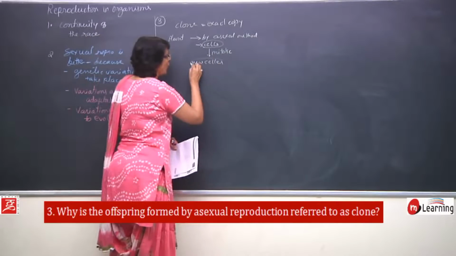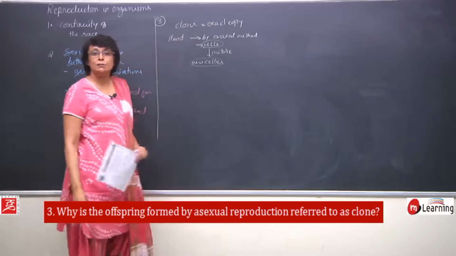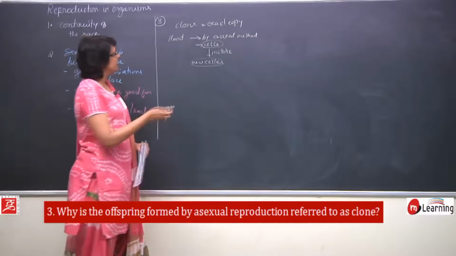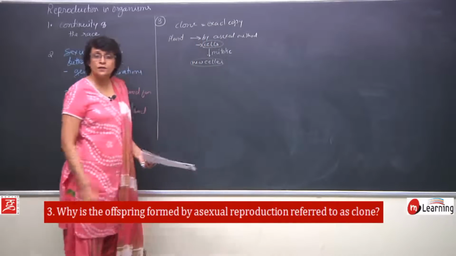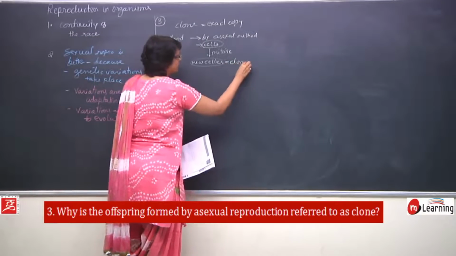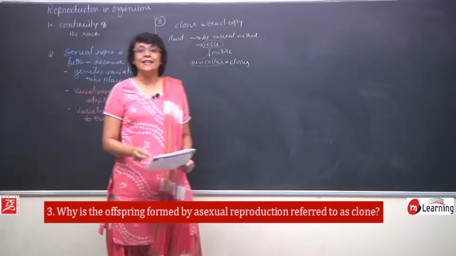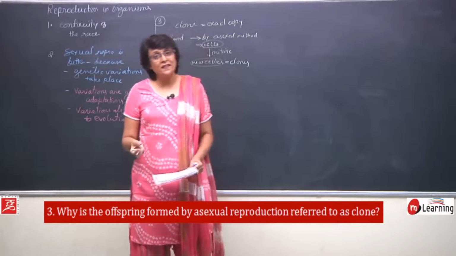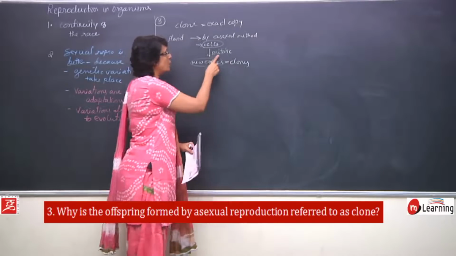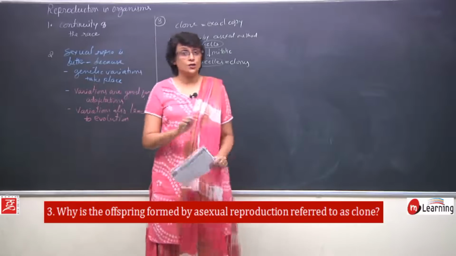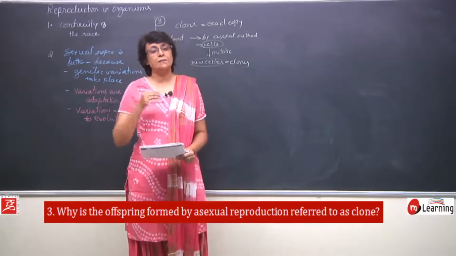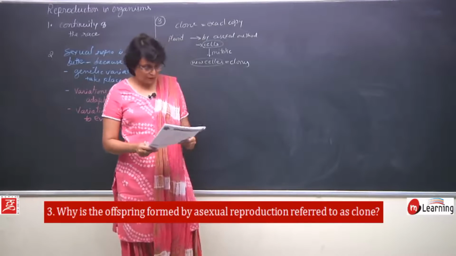So, if newly formed cells are exactly similar to the parent cells in terms of their genetic material, then they are the copies of the parent cell, and that is why they are known as clones. So, genetically they are exactly similar to the parent cell, because parent cell is coming from the vegetative part and it is undergoing only mitotic division. So, there is no exchange of genetic material, there is no crossing over, exact same genetic material is passed on to the offsprings.